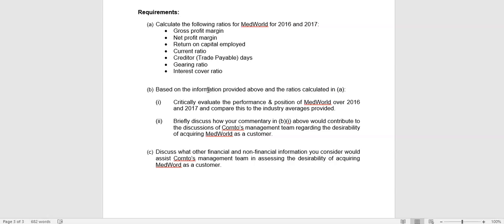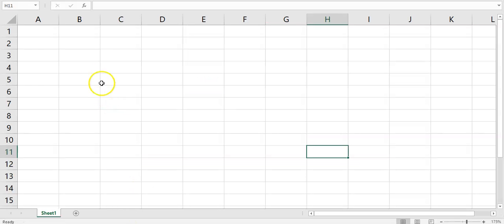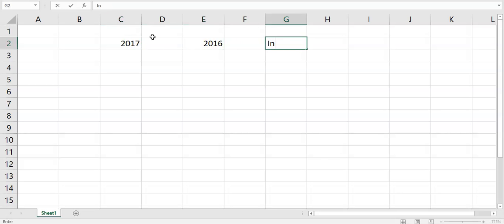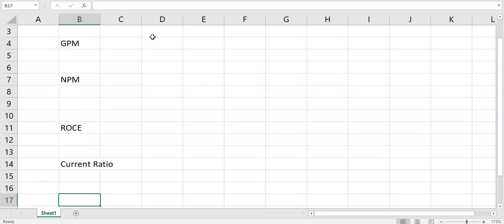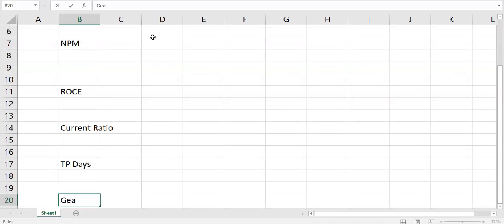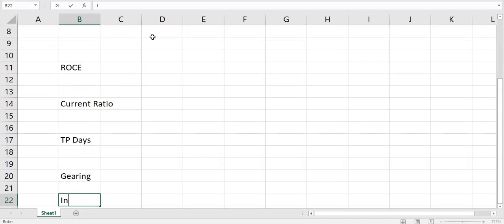So we're going to focus now on part A, and you're going to lay it out in a nice and neat table. If you can do it in Excel, you can do it in Microsoft Word, but we're just going to lay out the ratios, and we're going to do 2017, 2016, and the industry average. And we'll do gross profit margin, net profit margin, ROCE. So it's nice to have a little table because you can cross-reference it back then. Your current ratio, we have trade payable days, we have gearing, and we have interest cover.